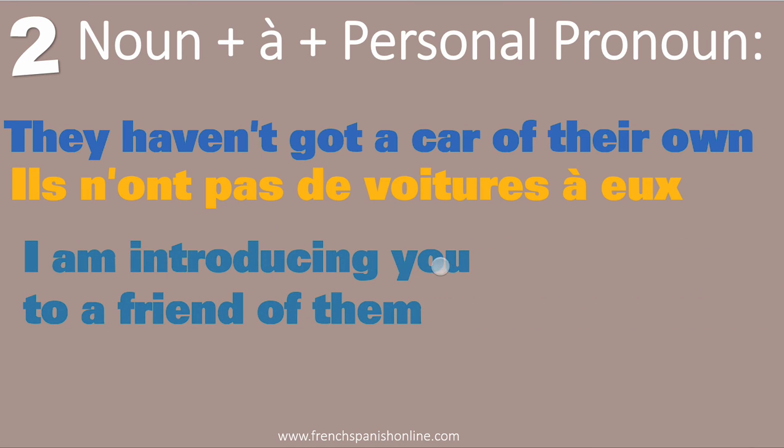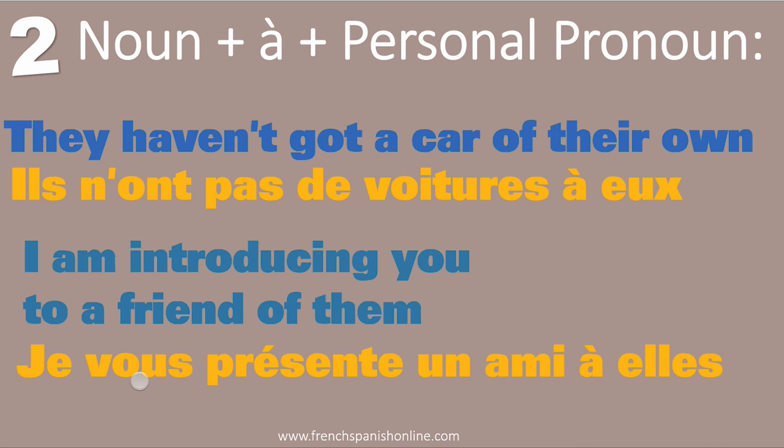I'm introducing you to a friend of them. Again, here we have of, but now you can guess because them is a personal pronoun. So we are going here to use à to translate of. Je vous présente un ami à elle. Elle, for example, the girls, so with an S. So here it's a personal pronoun, so the word à. Je vous présente un ami à elle.